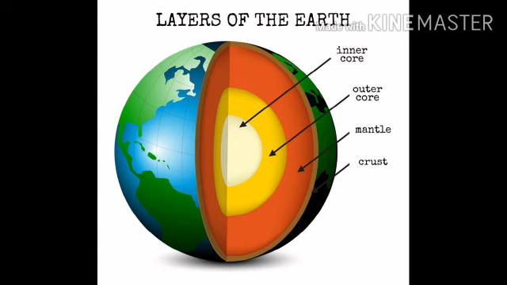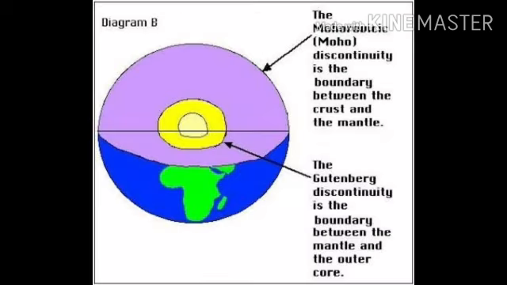Next topic is Mohorovičić discontinuity. Students, what is Mohorovičić discontinuity? Yes, this forms the boundary between the crust and the mantle. So, it has the characteristics of both the crust and the mantle. Students, who discovered it?